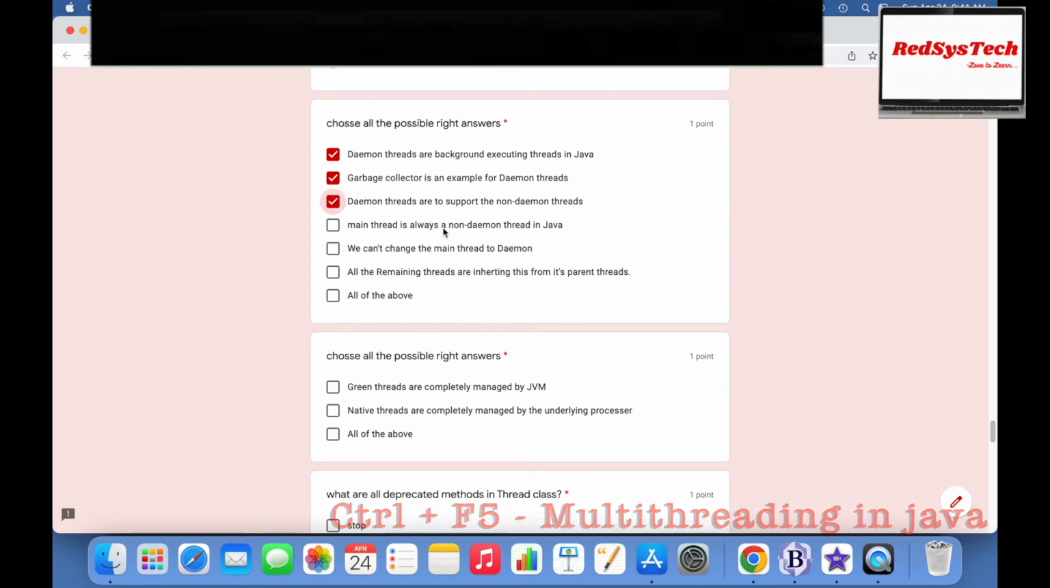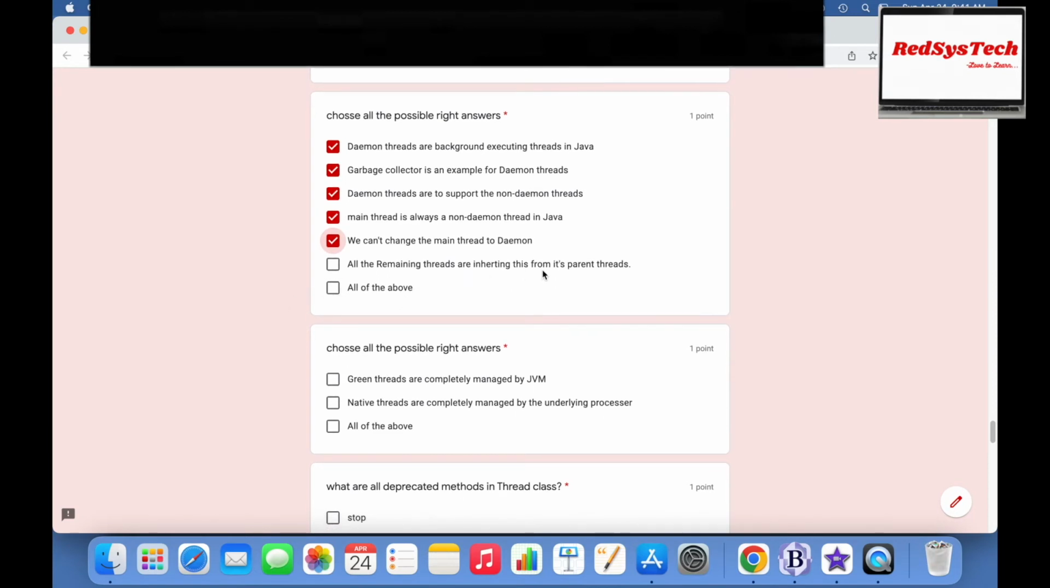The main thread is always a non-daemon thread in Java. Definitely, because the main thread cannot be a background thread, right? We can't change the main thread to daemon. Yes, definitely, because even though you have multiple ways to make daemon and non-daemon threads, the main thread we cannot make a daemon thread. All the remaining threads inherit from their parent threads. Yes, that is correct. So basically the option is all of the above, right?